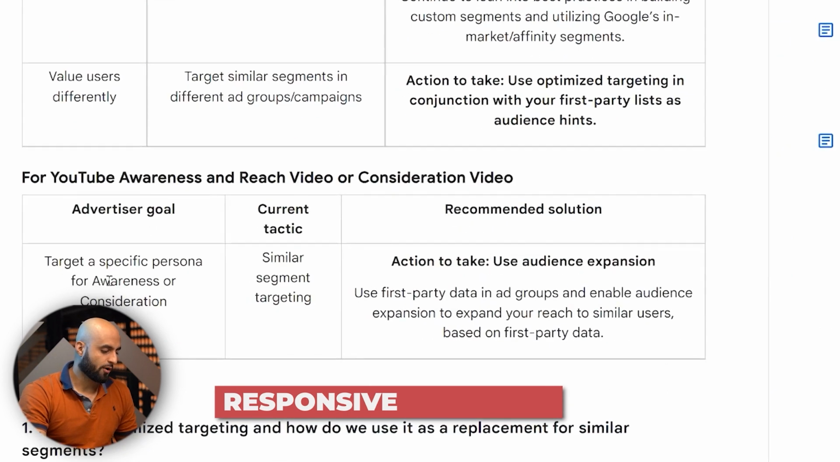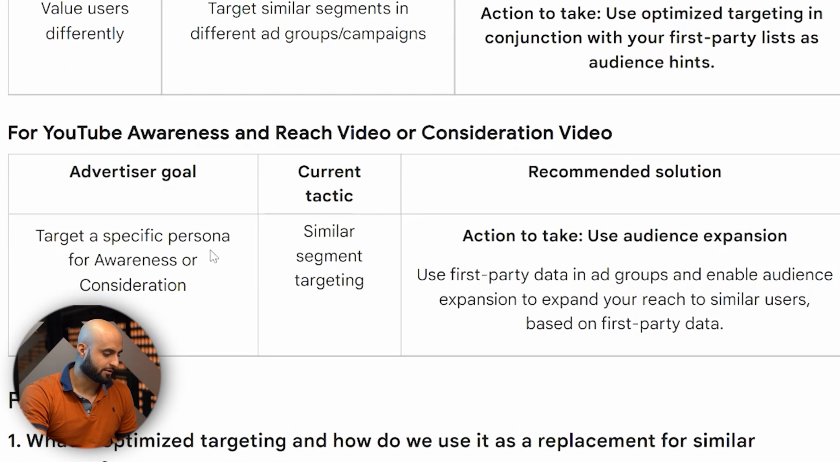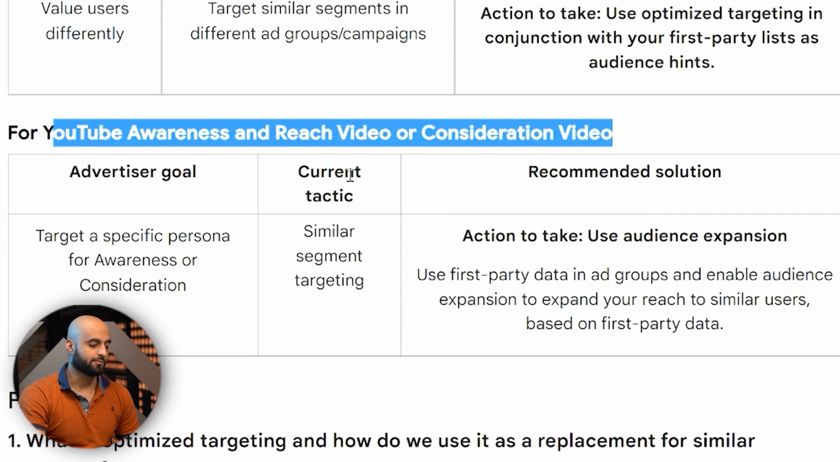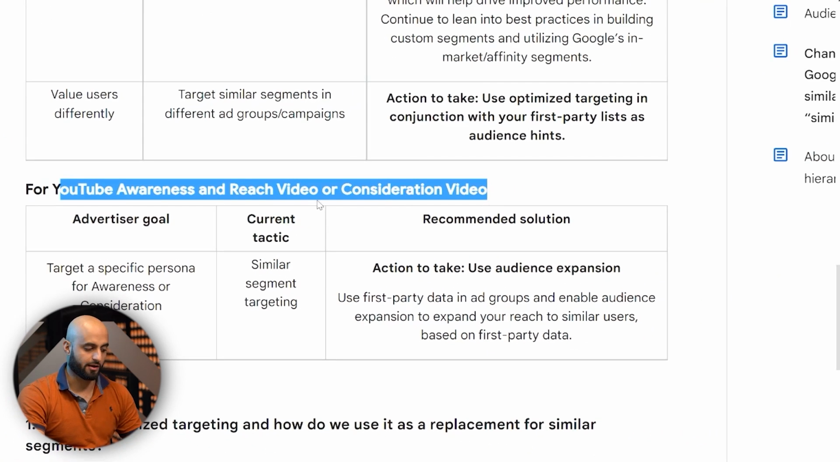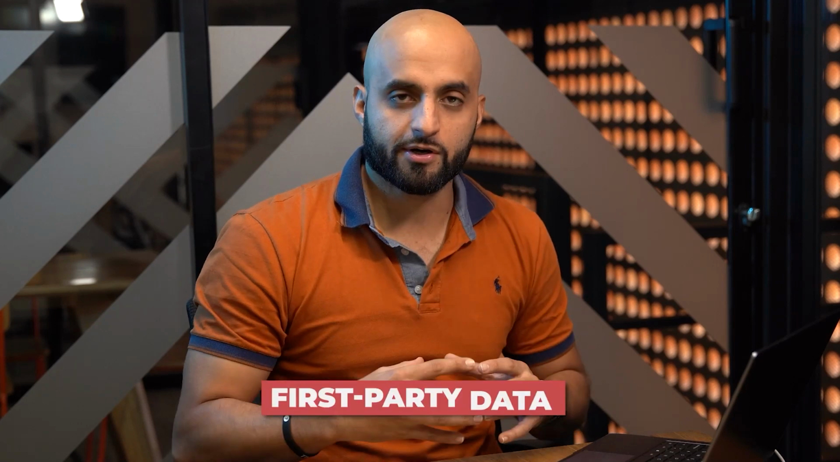Same thing. For YouTube awareness, this is similar segment targeting setting right now, it's use audience expansion. So there are options that you could use first party data in ad groups and enable audience expansion to expand your reach. You'll have that option on the ad group level if you select these particular campaign objectives and subtypes, right? So the targets, you'll have the target CPM bidding and all of that. That's how you know you're using these particular settings. Things that you can do is ensure that you have first party data, right? So these are the biggest things that you want to at least consider before these changes happen.